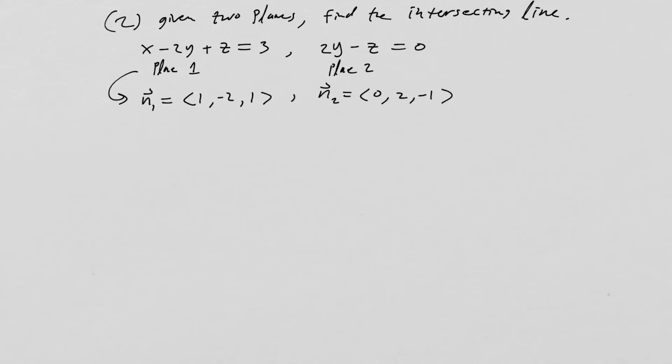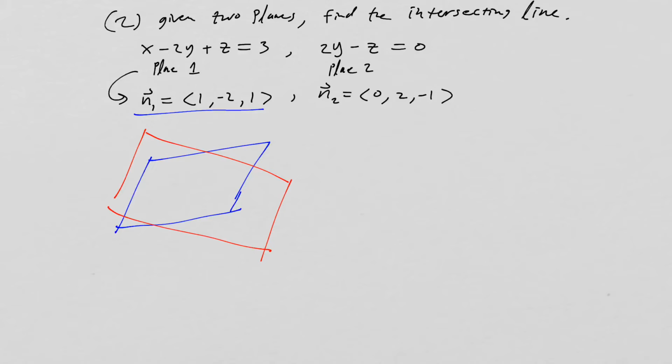Okay, cool. All right, so now what we want to do here is come up with an idea of how do we find the intersecting line. Well, it's actually pretty interesting here. So let's talk about plane 1. I'm not trying to draw this to be accurate, but the idea is you can imagine a plane like this in space, and that there's some other plane right here in space, and they should intersect like that to form a line.